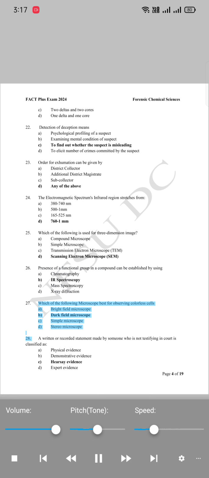27. Which of the following microscope is best for observing colorless cells? A. Bright field microscope. B. Dark field microscope. C. Simple microscope. D. Stereo microscope. 28.